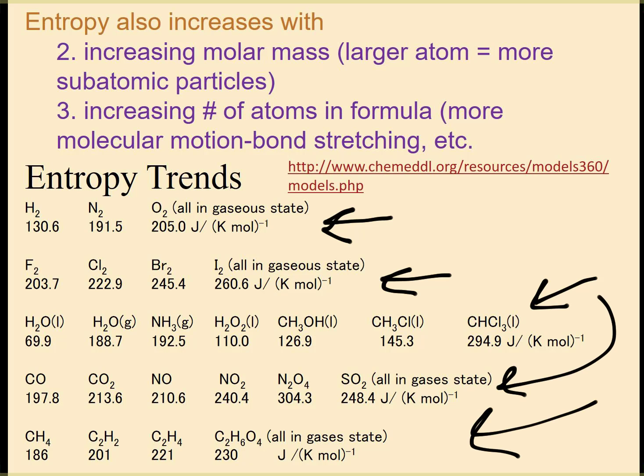So the larger the molecule, therefore, the more different arrangements you can have of where those electrons can be on each of their electron clouds. So therefore, you would have an increase in entropy. Now, you wouldn't say, for an example, that it has a higher molar mass. You would talk about more disorder because there's more different arrangements with those larger molecules because they have more electrons and more protons.